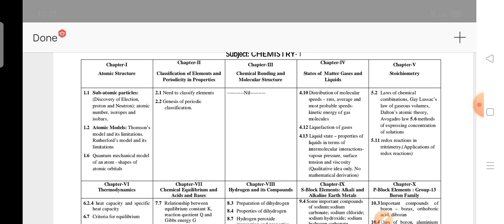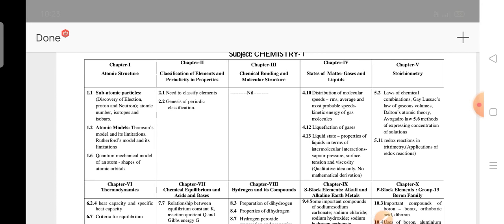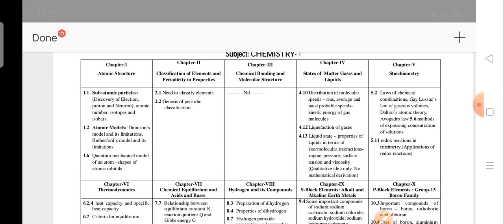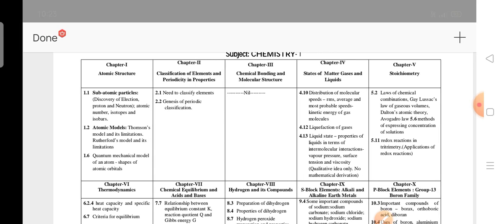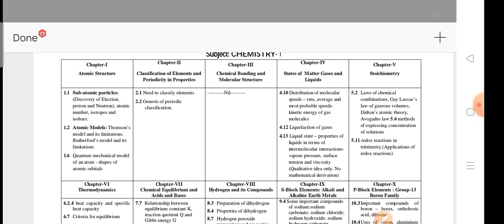In the second unit, 2 topics are deleted. In the third unit nothing is deleted; you have to read the complete unit. In the fourth unit 3 topics are deleted. In the fifth unit 2 topics are deleted, like 5.2 and 5.11. In the sixth unit 2 topics are deleted. In the seventh unit 3 topics are deleted.